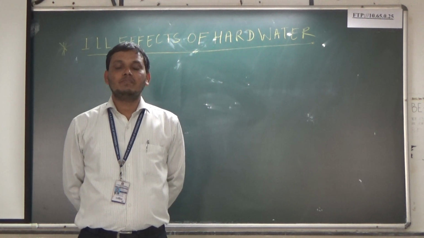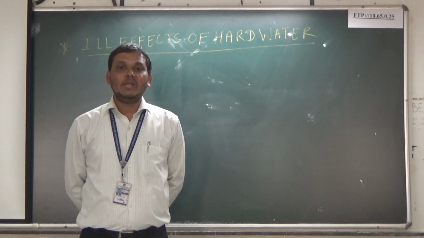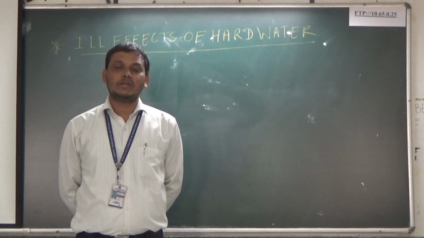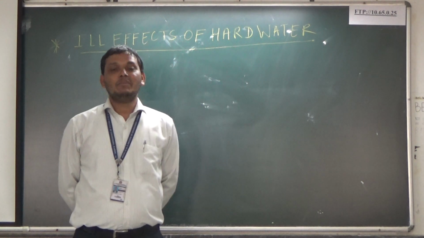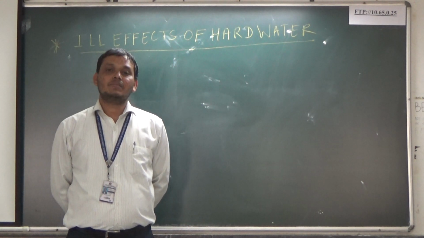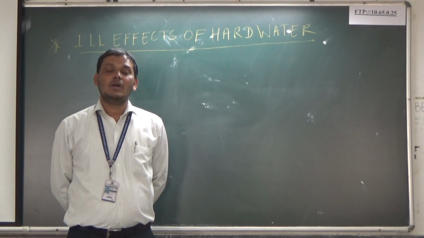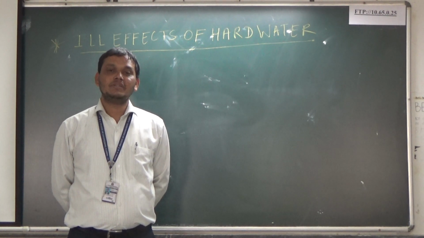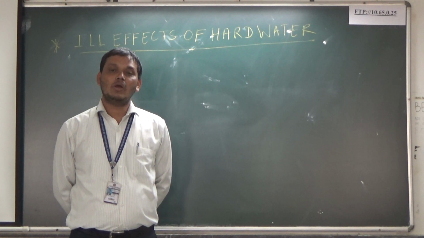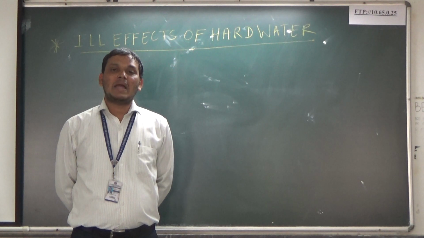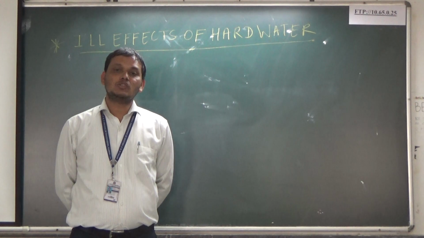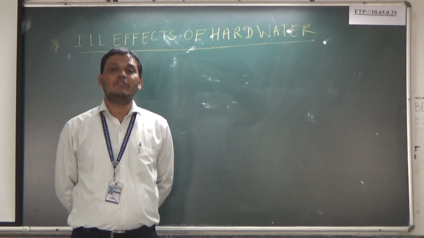In this video session, we will see the ill effect of boiler feed water. Basically, due to unsuitable water, major problems arise. Number one is boiler corrosion. In the previous session, we have seen boiler corrosion. In today's session, we will learn priming and foaming. Priming and foaming is also one type of ill effect.